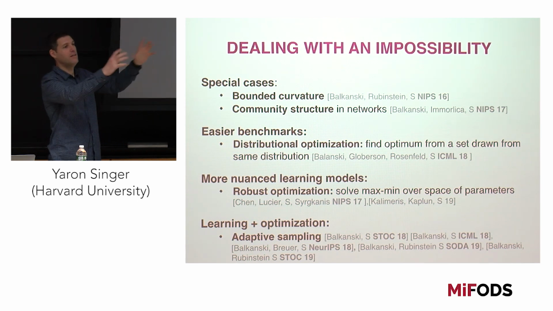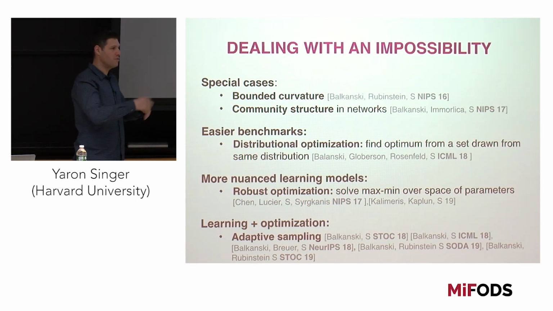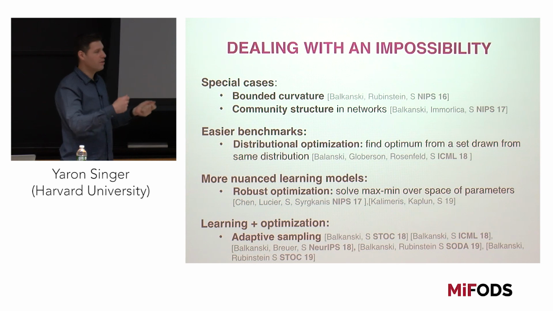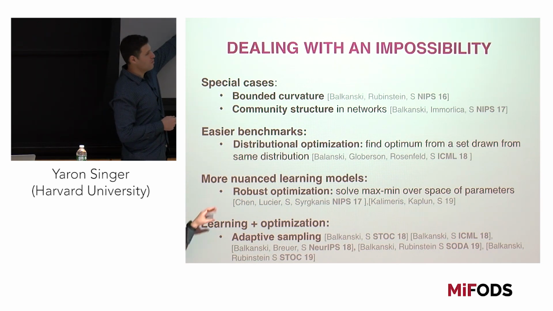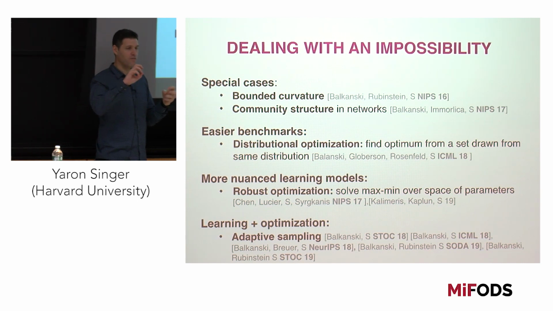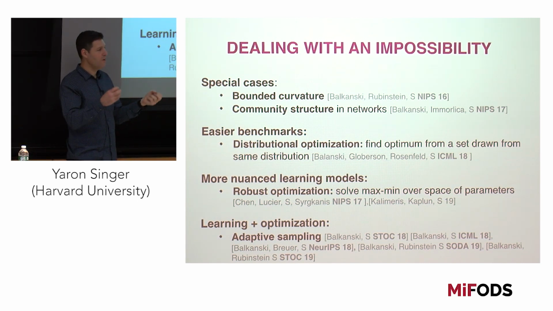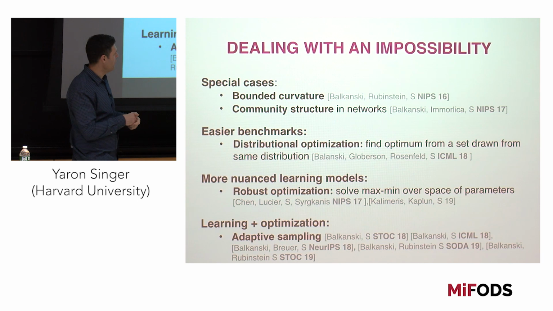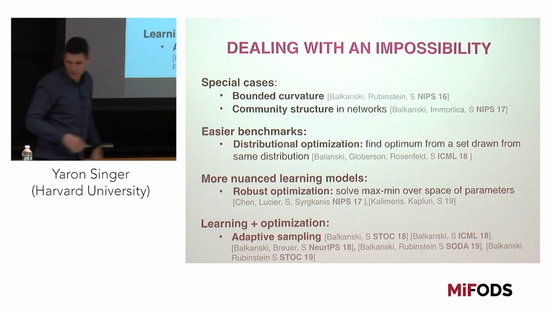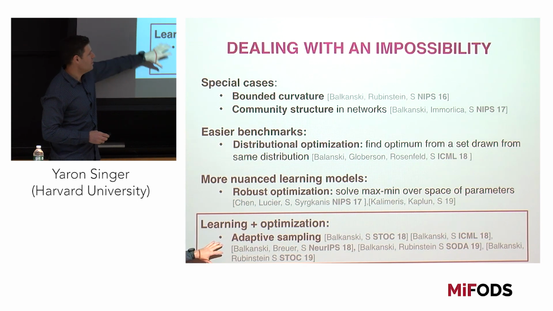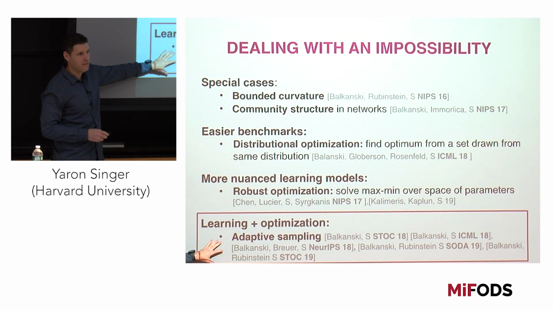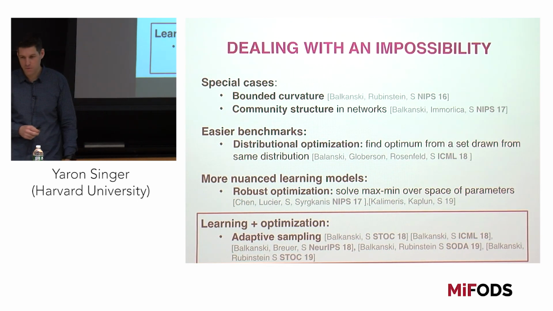Instead of trying to find the global optimal solution, maybe I can construct what we call a distributional optimal solution. We can look at more nuanced learning models. If I'm learning things with a lot of parameters, maybe I can use that. But the last thing I want to talk about is this question here, about learning and optimization in this framework of adaptive sampling that the question was alluding to.